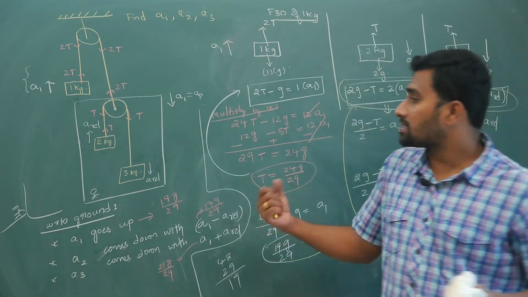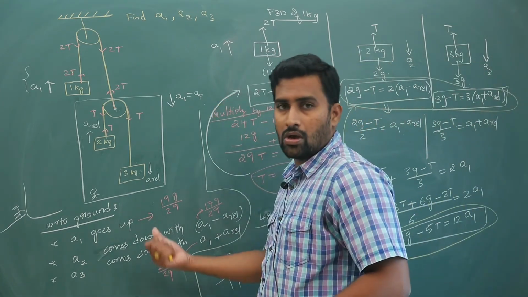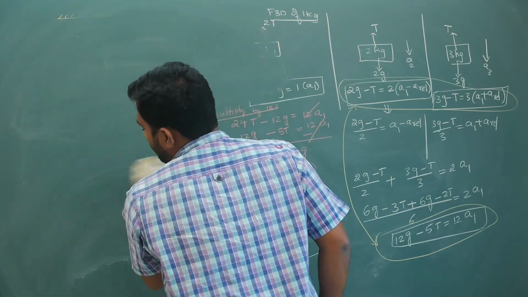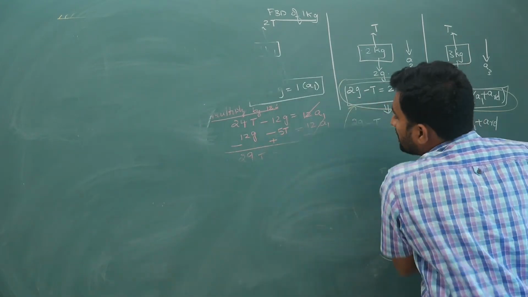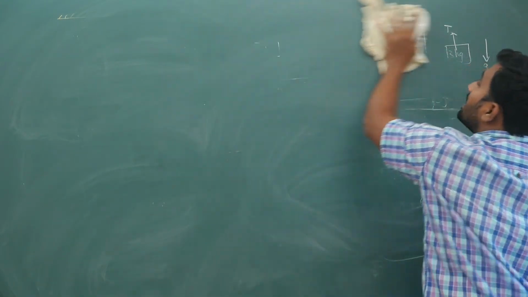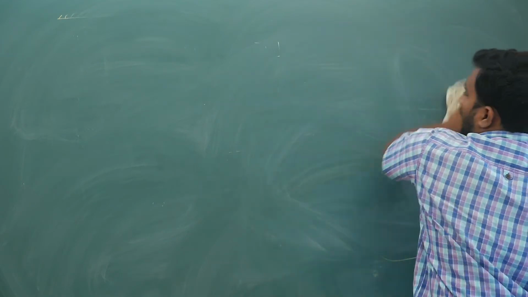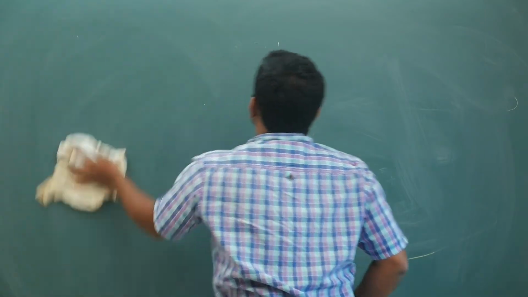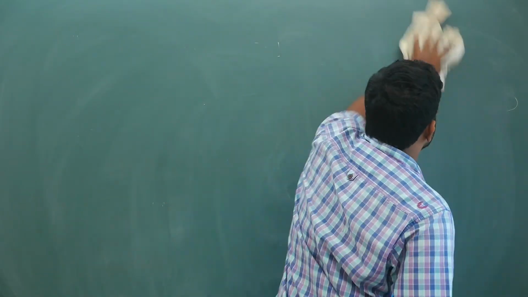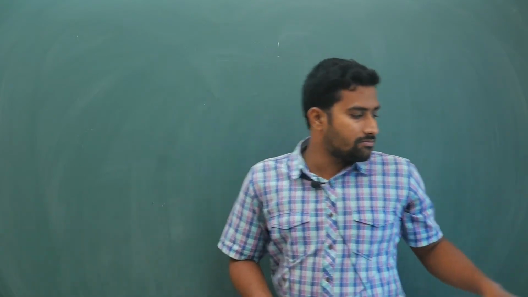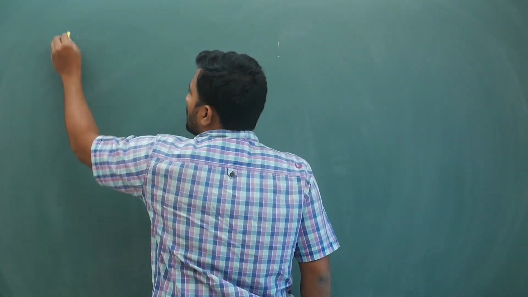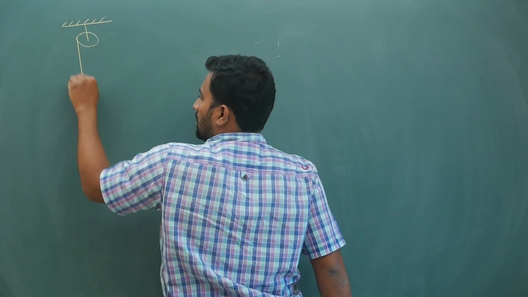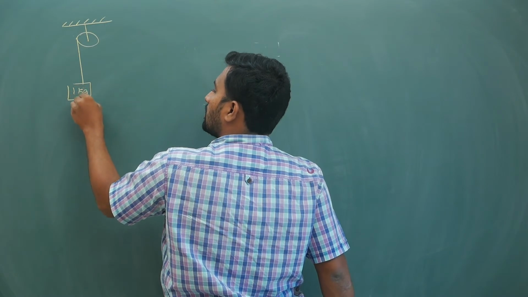Why we are studying constraint relations I have told you, so I will show it. To the same question, instead of doing this entire stuff, what else can be done? I have assumed that there is some kind of lift, and if the lift is moving in that manner, I have tried to convince you, but it is kind of lengthy, right? Now how to get the answer directly and simply, I will show it to you. Now you have the pulley here. Attached to this you have a 1 kg block.